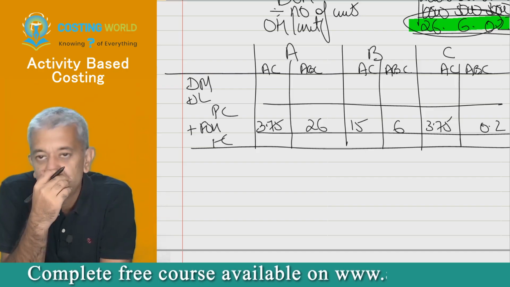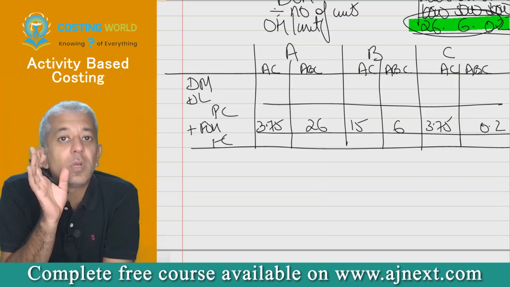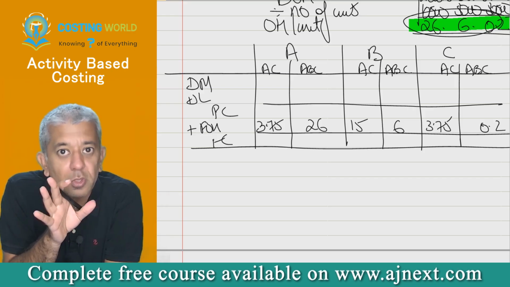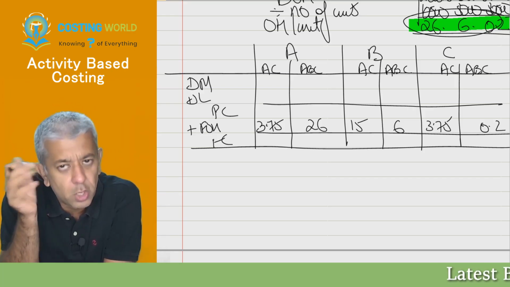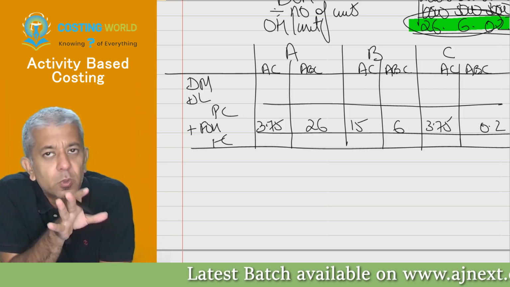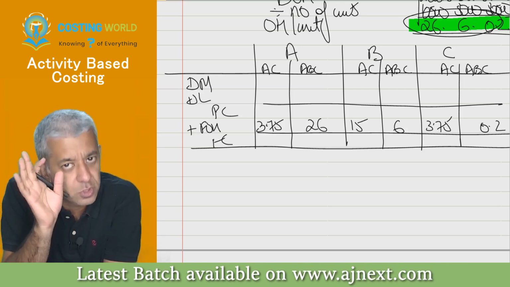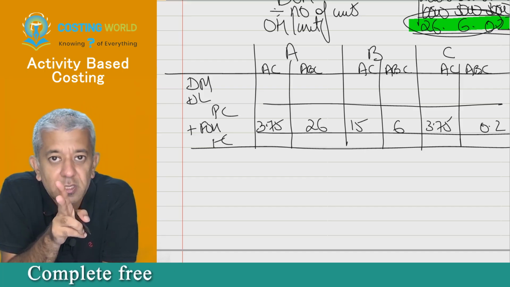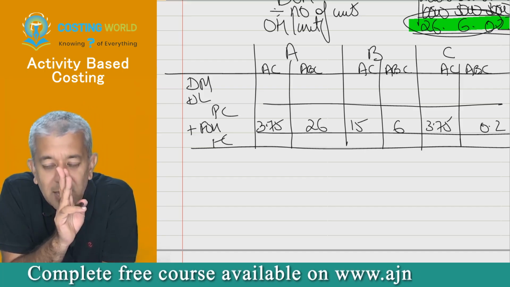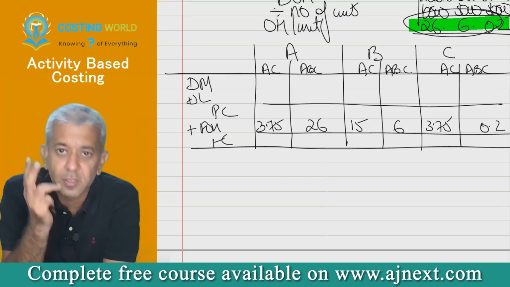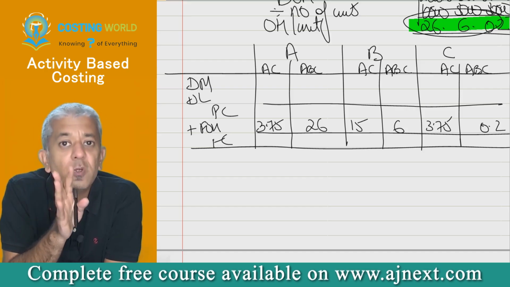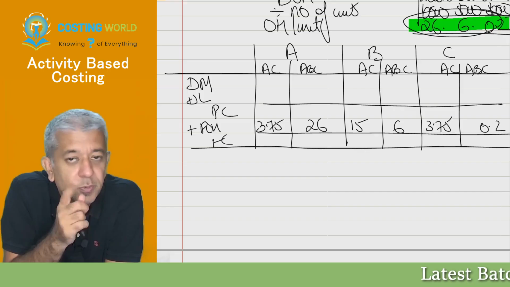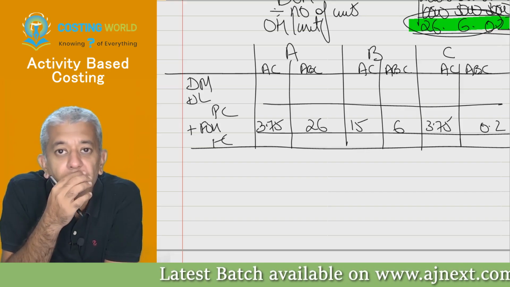What few things? First, try to be thinking you are an idiot that you follow absorption costing, and the entire world, all your competitors, are better people. Those guys have shifted to activity based costing. Okay, first mindset. Second, absorption costing gives you wrong results. Third, activity based costing gives you correct results. Third, you have to try to say in the comment, if you still follow absorption costing, how it will ruin you.